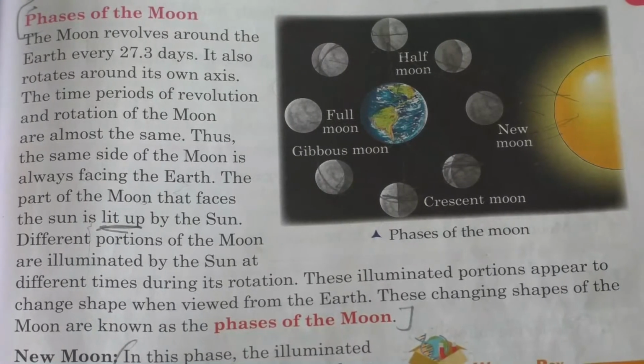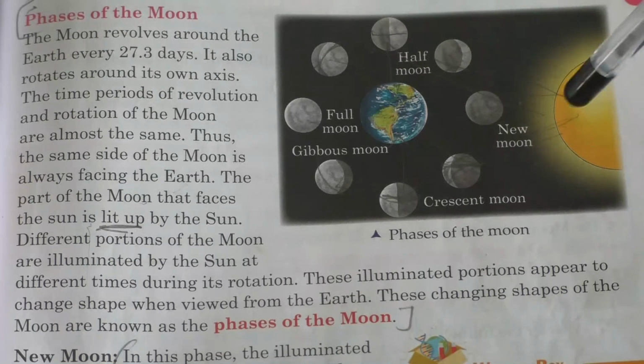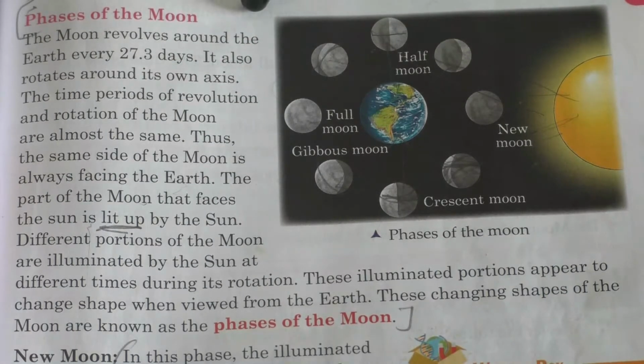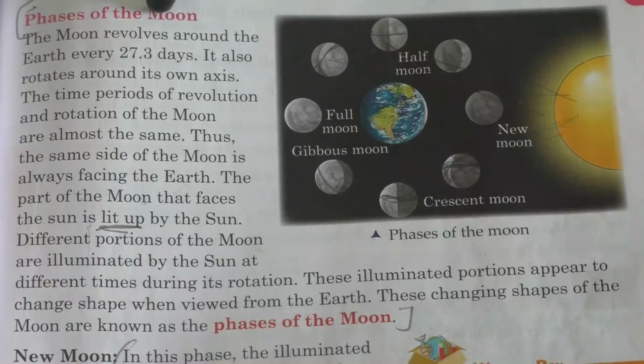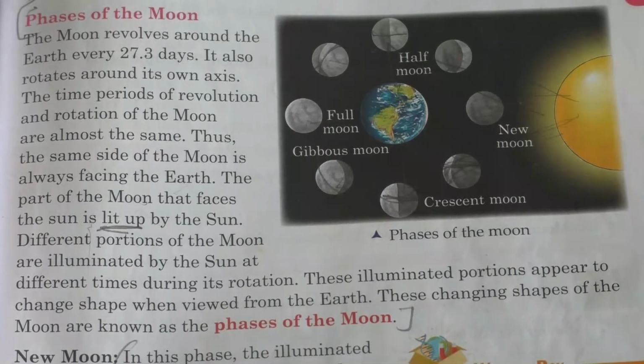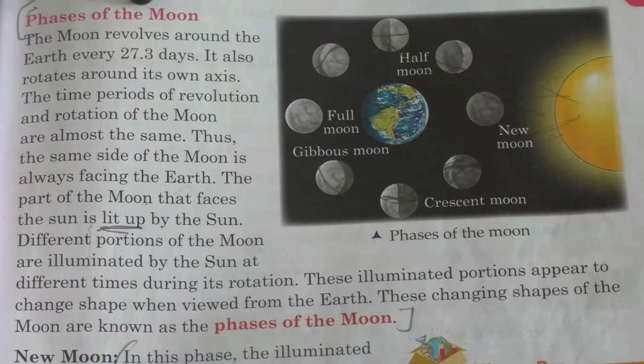So there are different phases of moon, like half moon, full moon, gibbous moon, new moon and all. So let us learn about that. First, you must know the moon revolves around the earth once every 27.3 days.